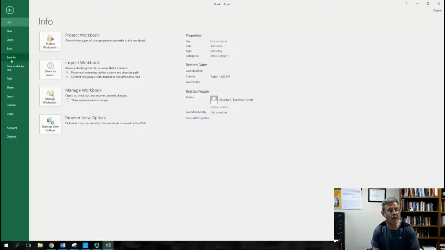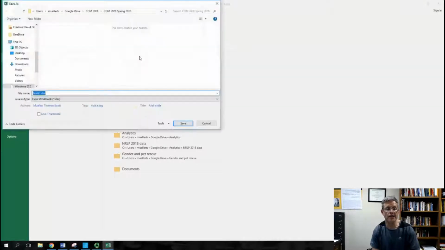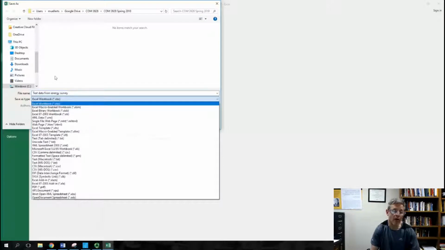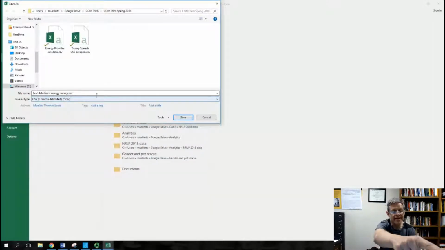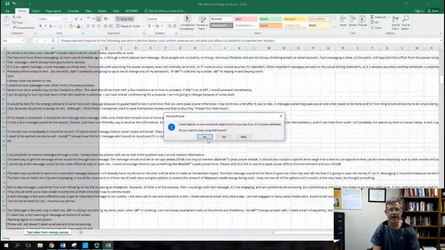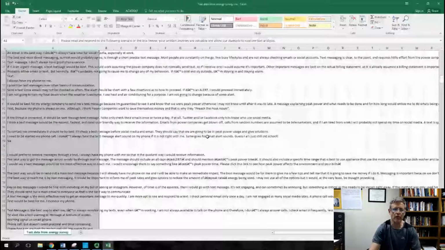File, Save As. This is where I keep my course class work. I'll call it text data from energy survey. Here I'm going to go CSV right away. Instead of Excel workbook, I'm going down here to CSV. Click that. That's a good way to save it for our purposes. Save. It'll say here, some features might be lost. Don't worry about that. Click yes. Just click it through.